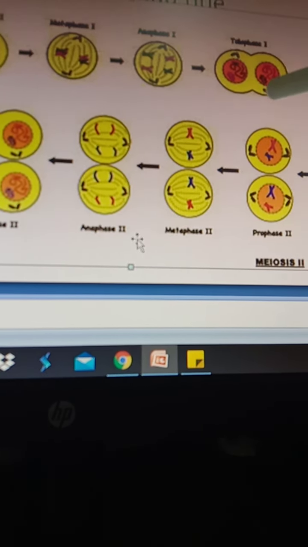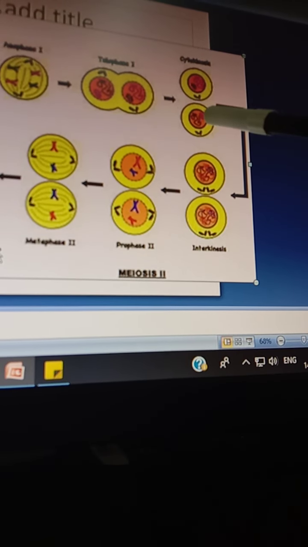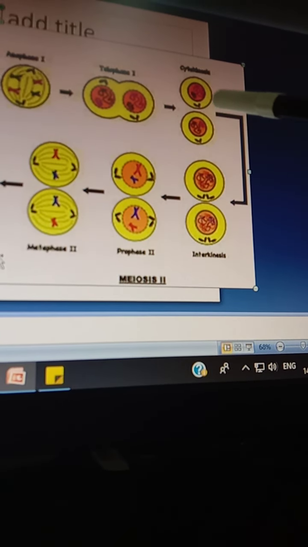So what happens in telophase? Again there is reappearance of chromosomes, the nuclear membrane and the nucleolus, the chromosomes start decondensing, and cytokinesis is initiated, and the cell is divided into 2 daughter cells. Okay, this completes meiosis 1.